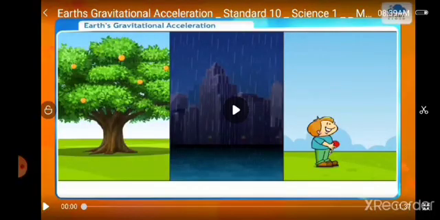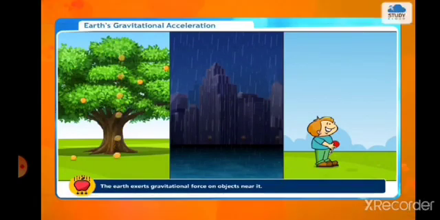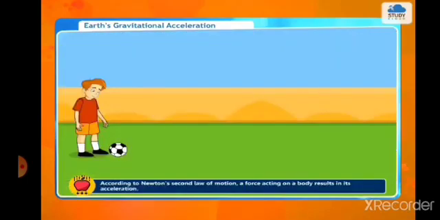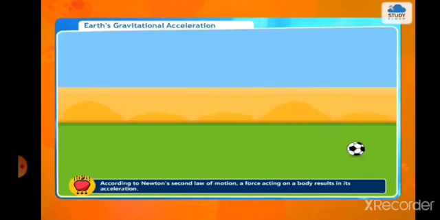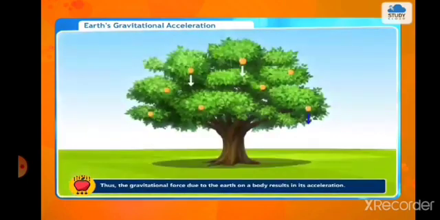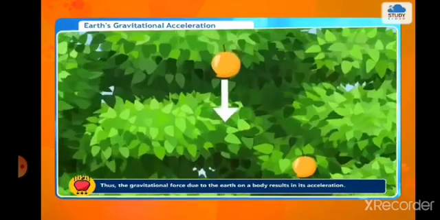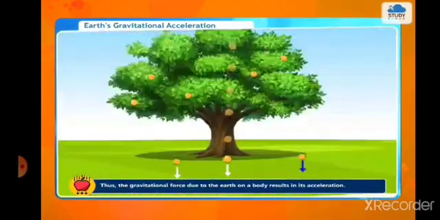Today we are going to see about Earth's gravitational acceleration. The Earth exerts gravitational force on objects near it. According to Newton's second law of motion, a force acting on a body results in its acceleration. Thus, the gravitational force due to the Earth on a body results in its acceleration. This is called acceleration due to gravity and is denoted by g.